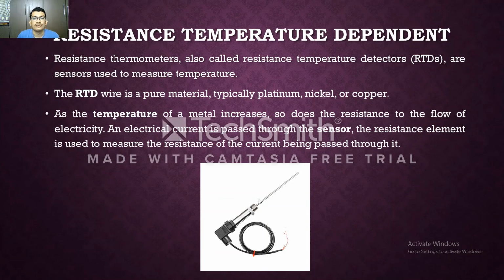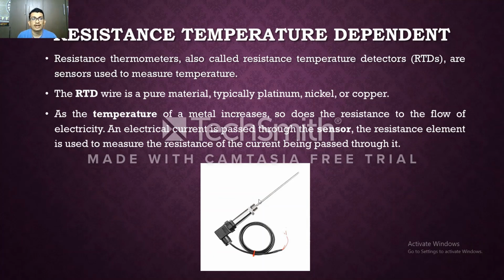Whenever we expose the metal part, which is made of platinum, nickel or copper, to a high temperature, there will be an expansion in the material, because as we know, metals expand on heating. Whenever there is an expansion in the metal, there is an increase of length or cross-sectional area.